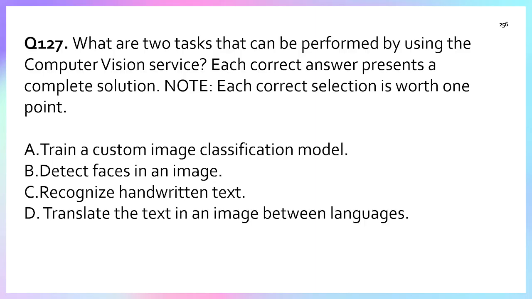Option B, detect faces in an image. Computer vision can detect faces through the face API using recognition and identification. So option B is a correct option. Option C, recognize handwritten text. This is also part of computer vision and is performed by OCR, including handwriting recognition. So option C is also correct. Whereas option D, translate text in an image between languages, requires the Translator service, not computer vision. So the correct answer is option B and option C.